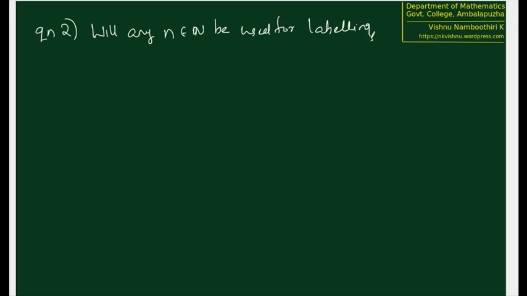So we have the next question. Will any n in N be used for labeling two or more rational numbers? This is the next question we have. Will any natural number be used for labeling two or more rationals?